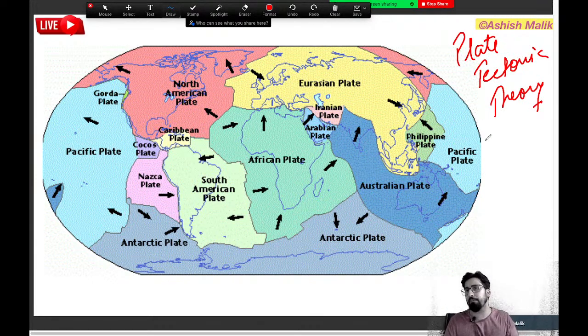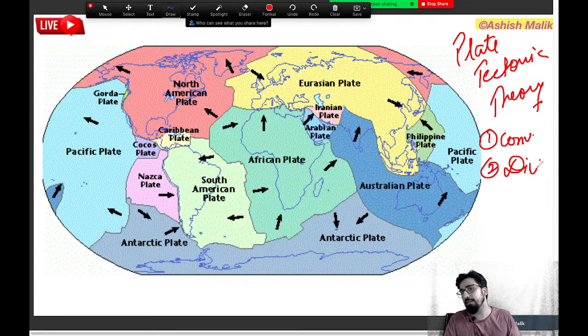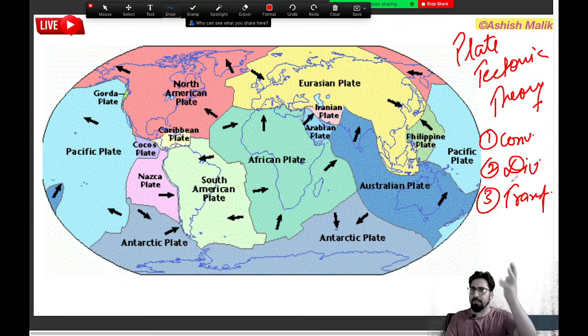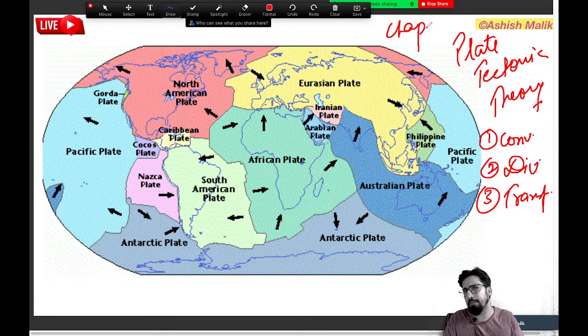Because of the movement of the plates, we have three types of plate boundaries. We have convergent plate boundaries, we have divergent plate boundaries, and we also have transform plate boundaries. That we will discuss probably in chapter number 5 or 6 later.